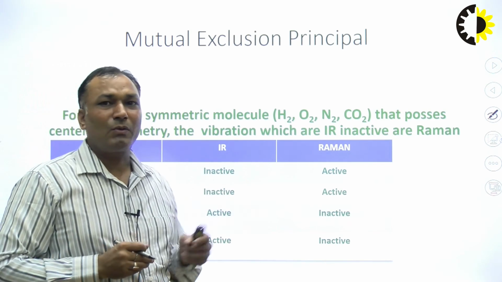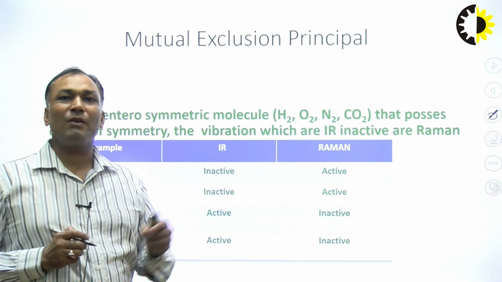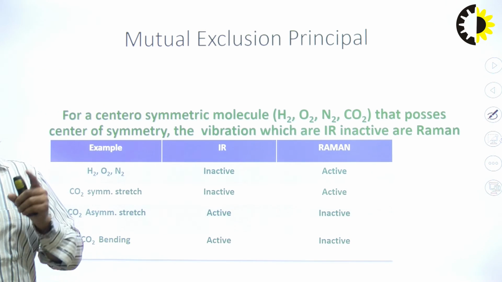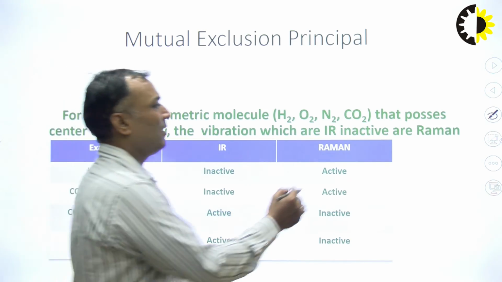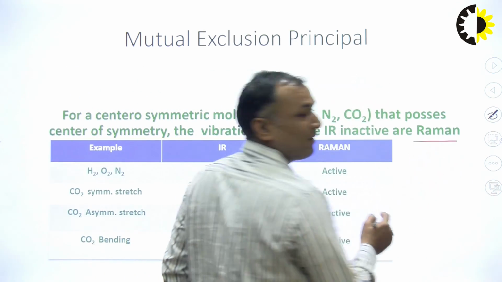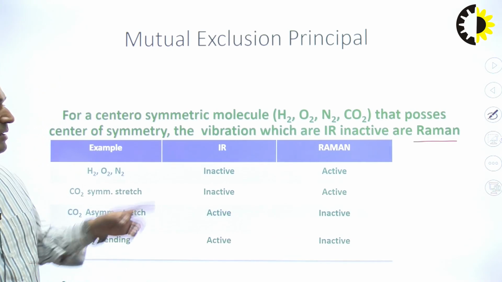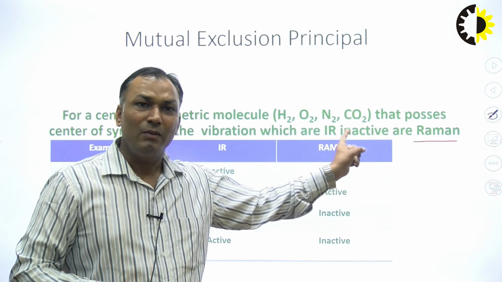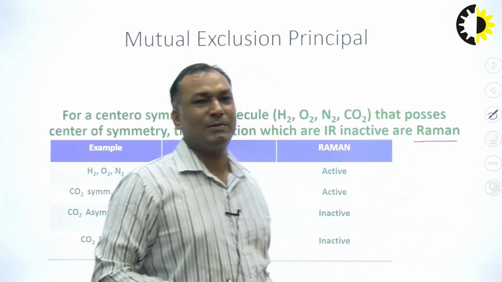So for those, the given molecule that possesses center of symmetry, the vibrations which are IR inactive can be studied in Raman, or they all are Raman active. So those vibrations which cannot be studied in IR spectroscopy can be studied by Raman spectroscopy.